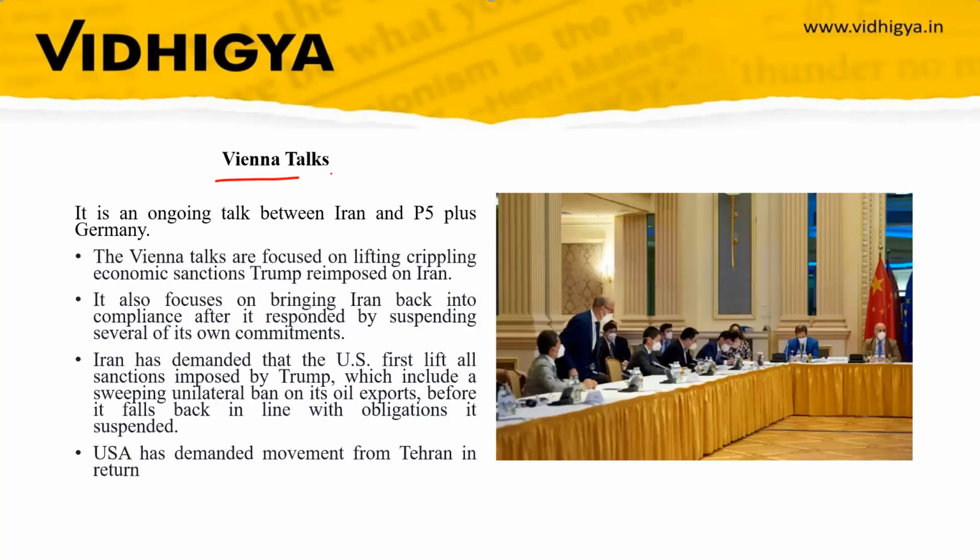Now the Vienna talks. Let's discuss what the Vienna talks are. It is an ongoing talk between Iran and the P5 plus Germany. We have discussed the P5 countries: USA, China, France, Russia, UK. The Vienna talks are focused on lifting the crippling economic sanctions Trump imposed on Iran. So the objective is that the USA will lift the economic sanctions which it imposed in 2018 on Iran.